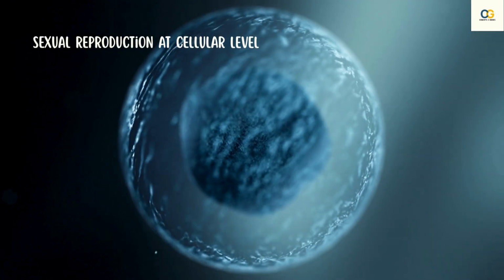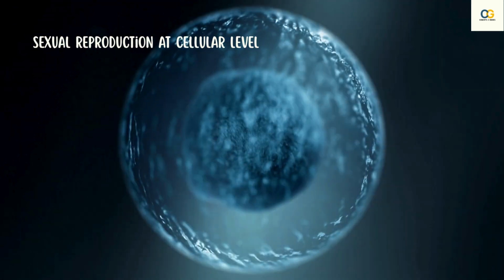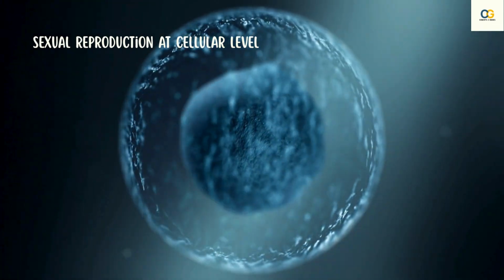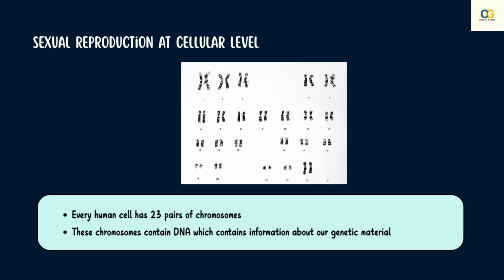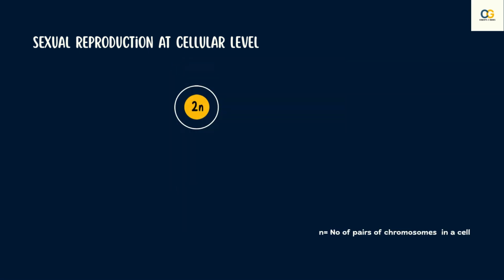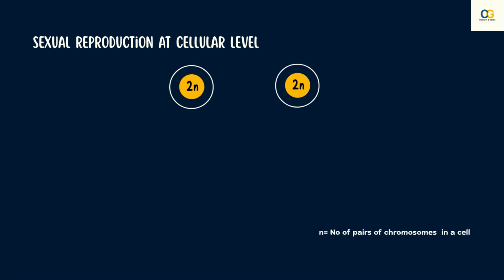Let us see what happens at a cellular level for sexual reproduction. As we all know, every human being has 23 pairs of chromosomes, which in turn means that we have 46 chromosomes in every cell of our body. Let us consider the number of chromosomes in an organism to be 2n. If this 2n cell would mate with another 2n cell, it would end up giving rise to an organism which would have 4n sets of DNA. And this DNA will not be able to work with the cellular apparatus present.